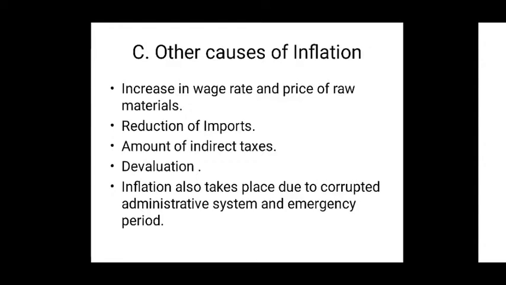And number 3 is amount of indirect taxes. Student, do you know what is indirect taxes? For example, sales tax is an example of indirect taxes. So at present what happened? At present time most of the governments impose taxes on essential commodities to collect revenue. So these indirect taxes are included in the price of the commodities, and as a result price level increases. Price of any commodity increases. So because of the indirect taxes, inflation may take place in the economy.